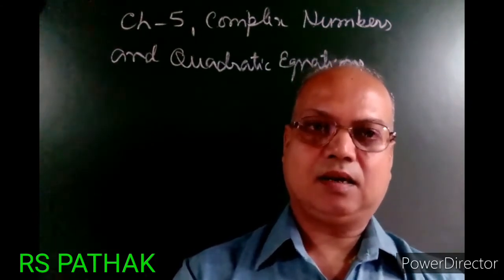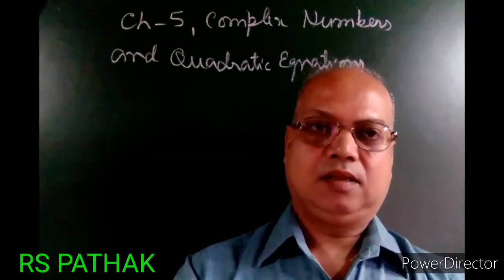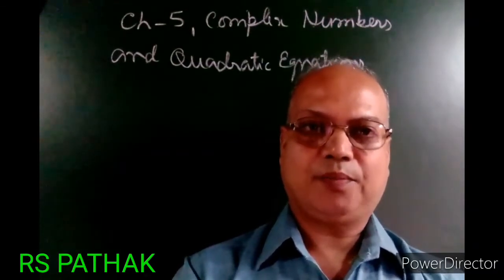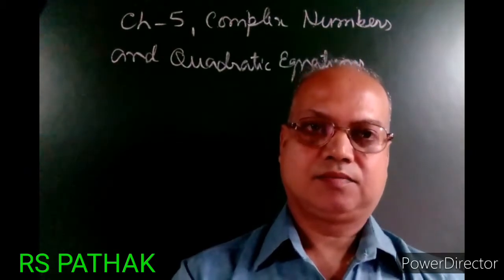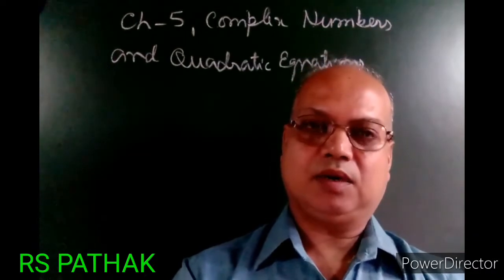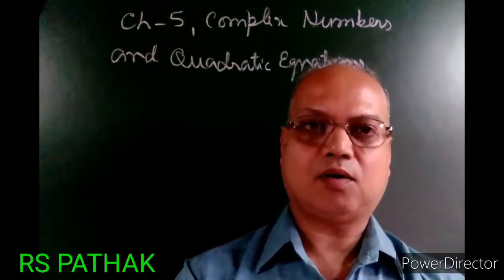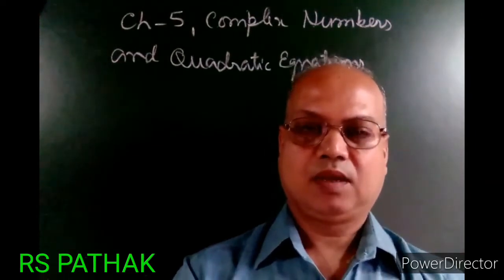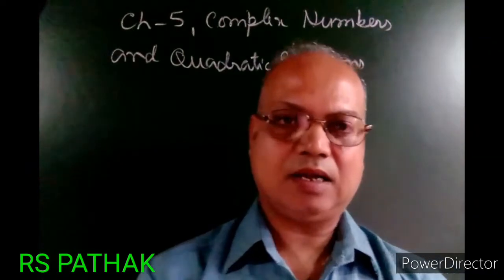It is represented by z. z is called a complex number. The combination of real and imaginary is called a complex number. It is denoted by z equals a plus ib.